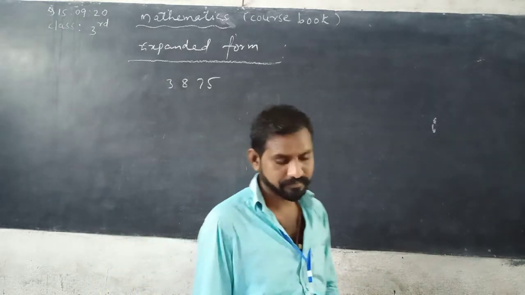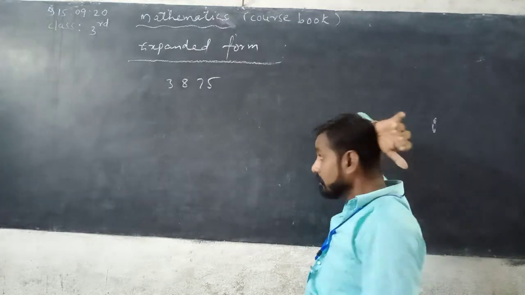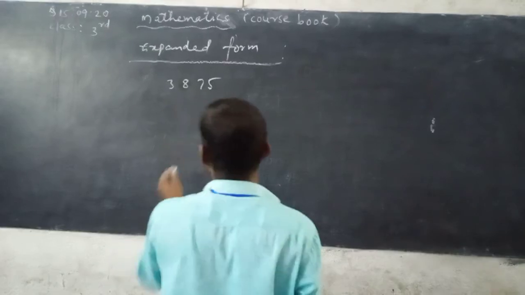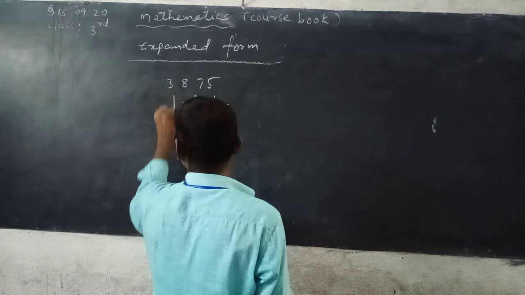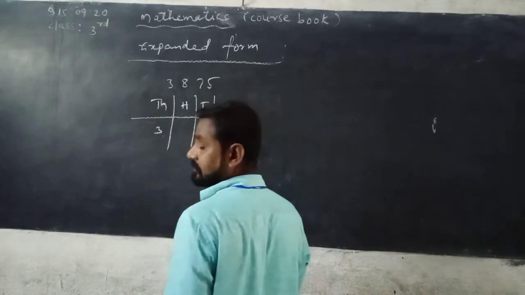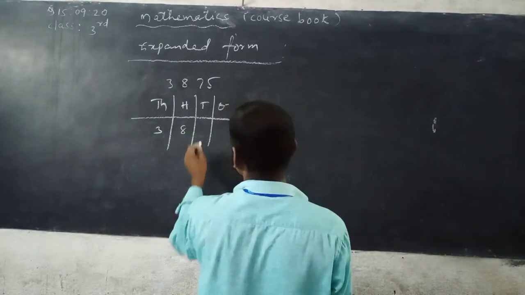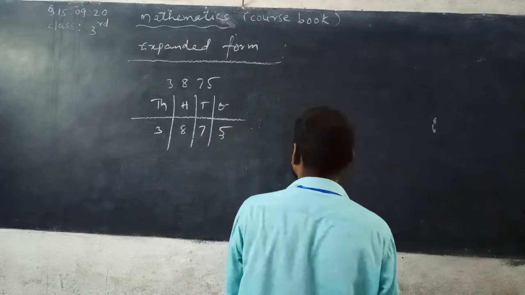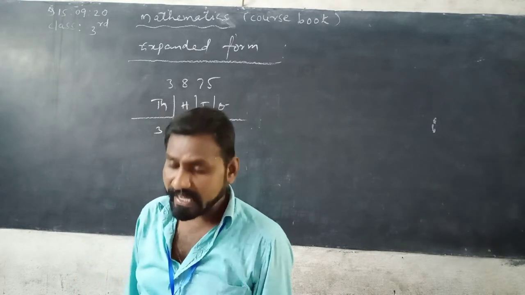See here, 3875. So this is the standard form. Number name. See here, ones, tens, hundreds and thousand. 3 is in thousands place, 8 is in hundreds place, 7 is in tens place, 5 is in ones place. See here, you can write their expanded form.